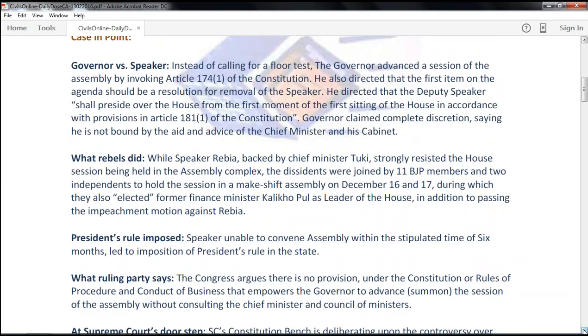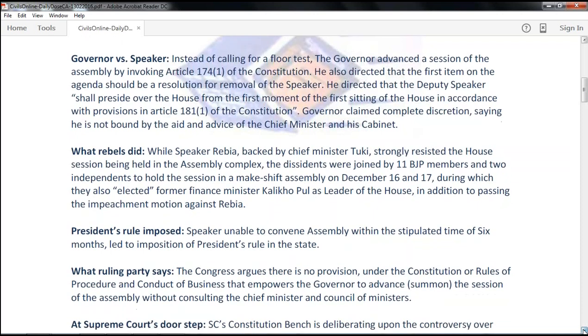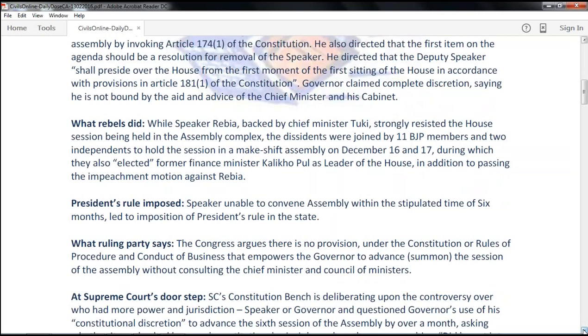But the dissidents, joined by the 11 BJP members and 2 more independents, held the session in a makeshift assembly on December 16th and 17th, during which they elected the former finance minister as the leader of the house. In addition, they also passed the removal of the speaker. So the President's rule is imposed. The speaker was unable to convene the assembly within the stipulated time of 6 months as per the constitution, which led to the imposition of President's rule in the state.